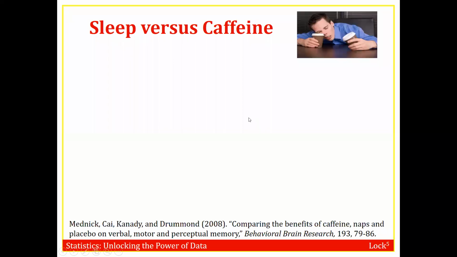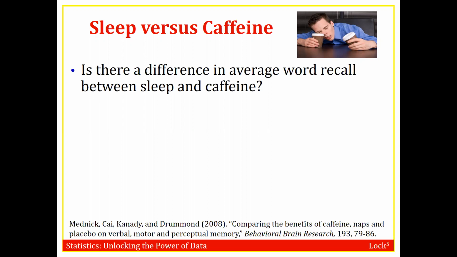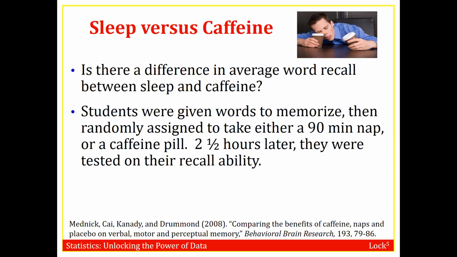Now, continuing in section 4.1, let's look at another study, sleep versus caffeine. The question behind this study is, is there a difference in average word recall between sleep and caffeine? Students were given words to memorize, then randomly assigned to take either a 90-minute nap or a caffeine pill. 2.5 hours later, they were tested on their recall ability.